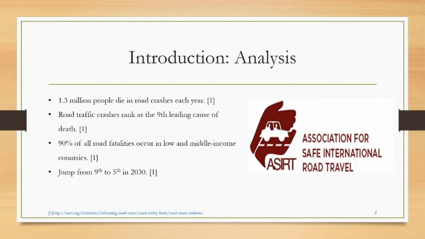According to the Association for Safe International Road Travel, 1.3 million people die in road crashes every year. Road traffic crashes rank as the ninth leading cause of death. 90% of all road fatalities occur in low and middle income countries. If no action is taken, road accidents will jump from 9th to 5th in 2030.